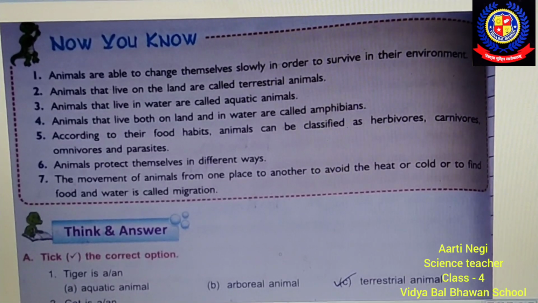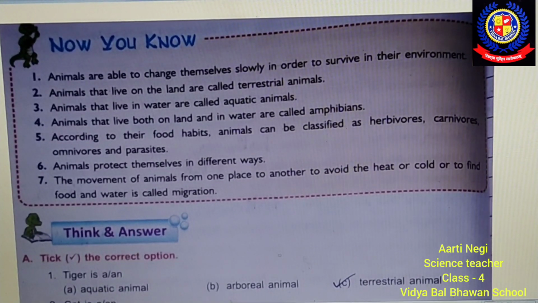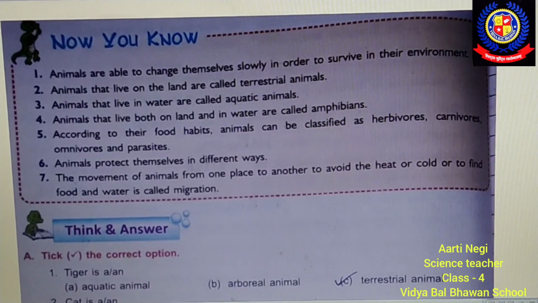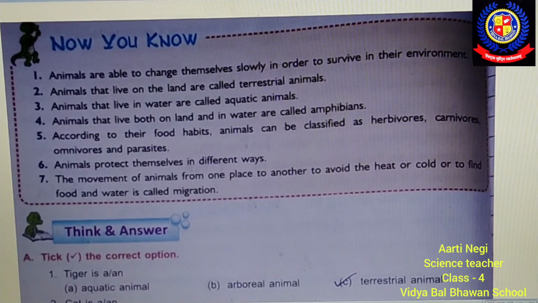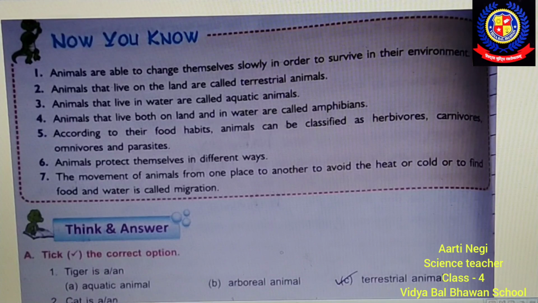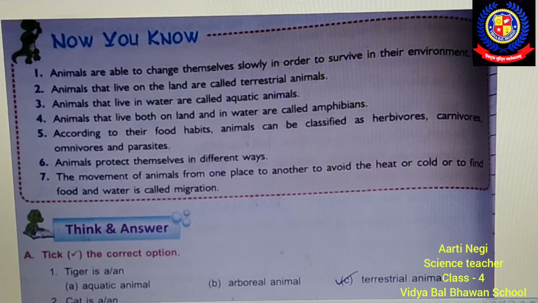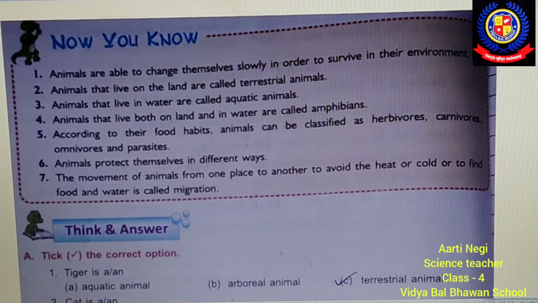Second, animals that live on land are called terrestrial animals, like cow, buffalo, dog, elephant. They are examples of terrestrial animals. Third, animals that live in water are called aquatic animals.